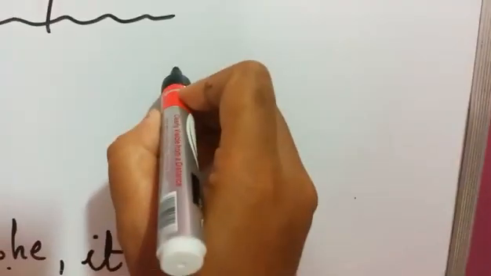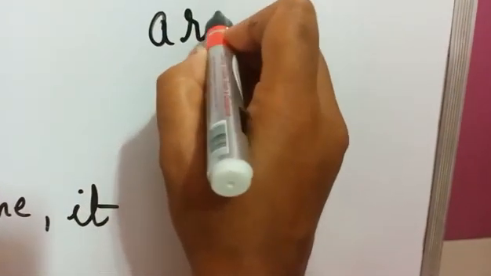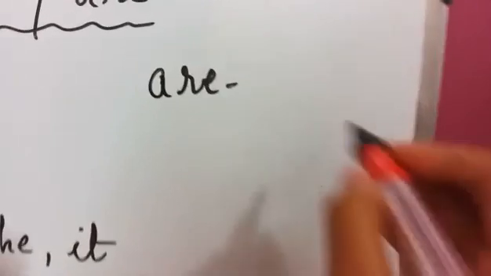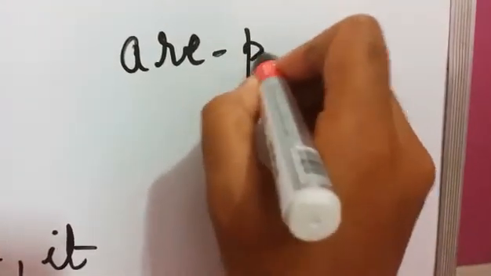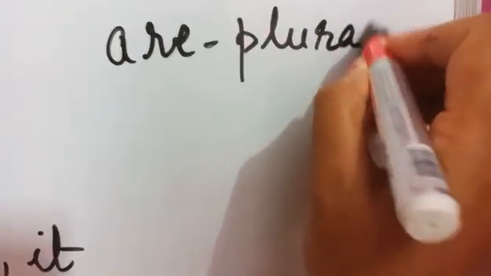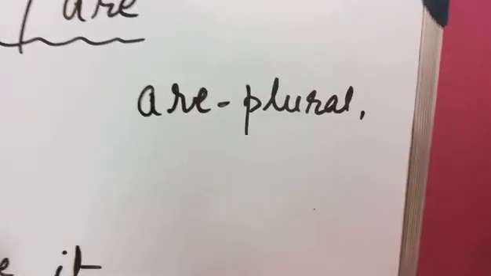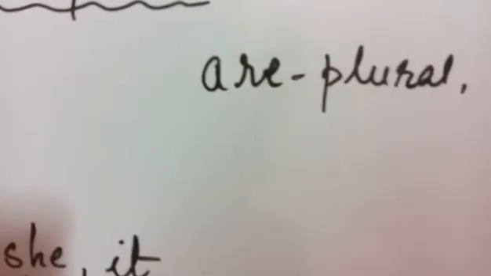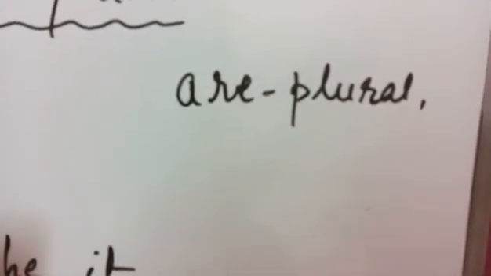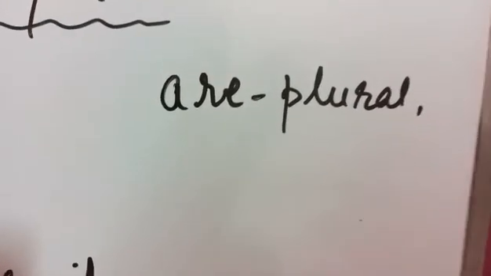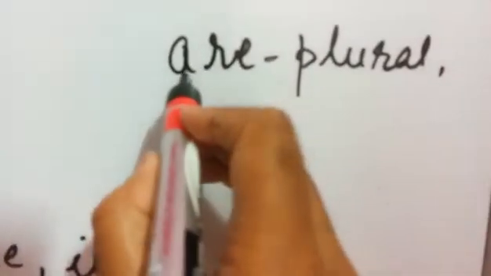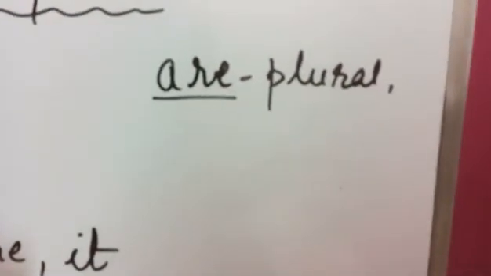Let us write here. Where shall we use are? Are is used with plural. Now you know what is singular and plural, right? So one or more than one, it is plural. So when the noun is in plural, we use are.